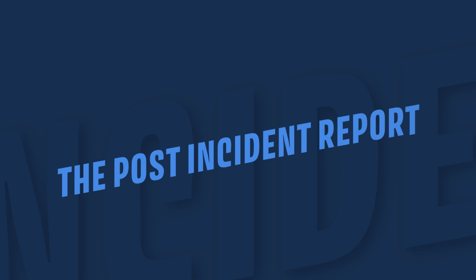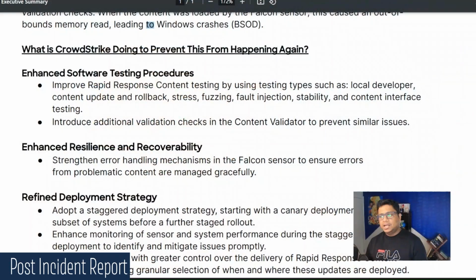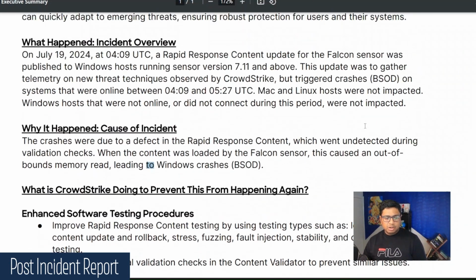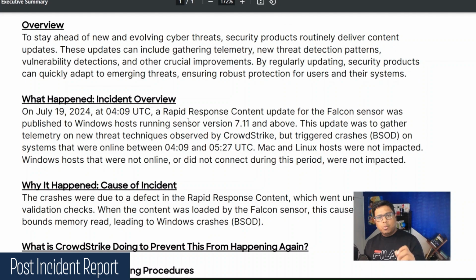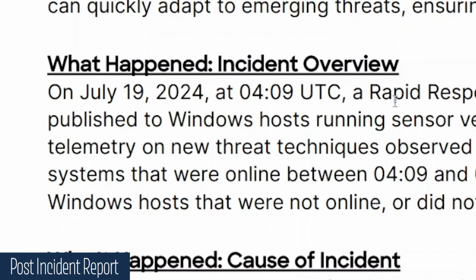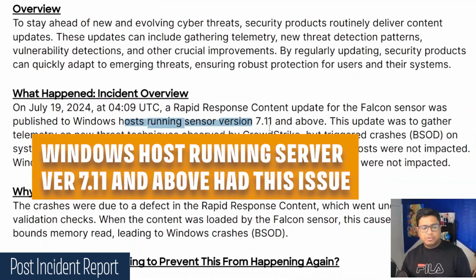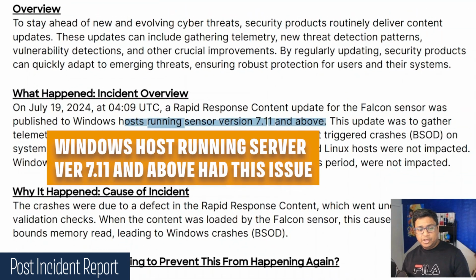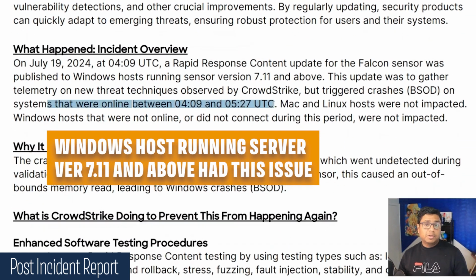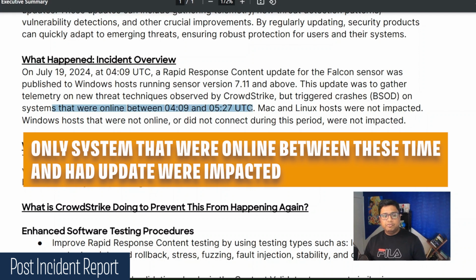Now let's look at the PIR. This preliminary PIR is what has been shared by CrowdStrike, and they talk about what happened in detail. Like there is a mention that at 4:09 UTC, the Windows hosts that were running sensor version 7.11 and above had this issue. So only the systems which were online between 4:09 and 5:27 UTC which got the update were impacted.